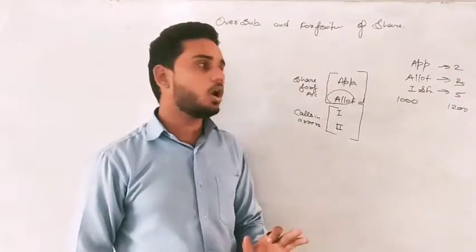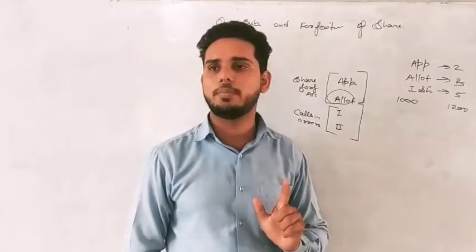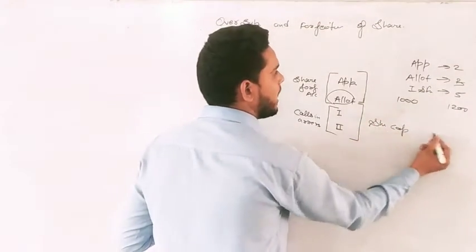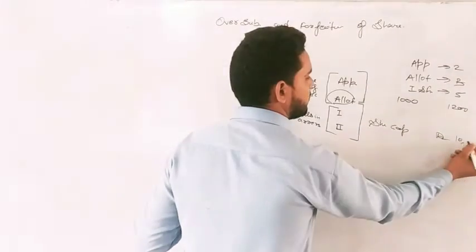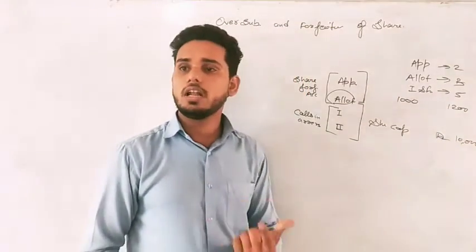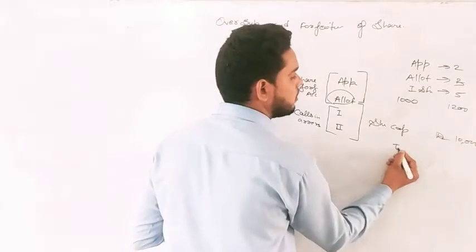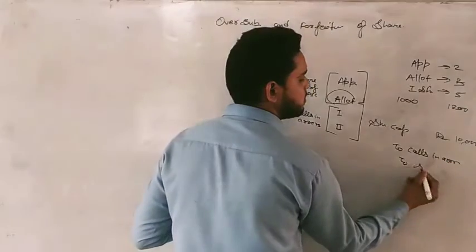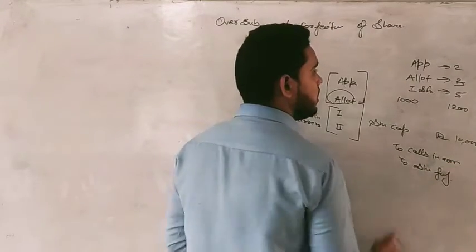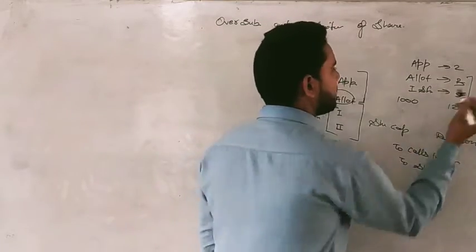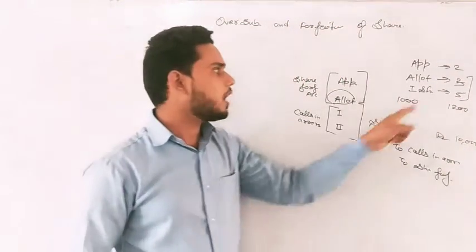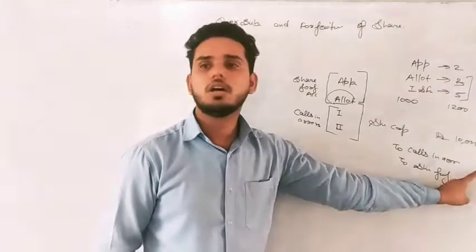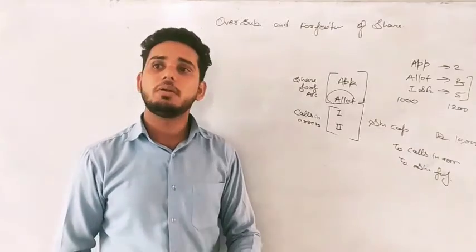So at the time of forfeiture, if he has not paid the allotment, what will be the entry? Sir, we will debit share capital with the called up amount, and that is 1000 multiplied by 10, 10,000. Whatever amount is not paid, we will write to calls in arrear, and whatever amount is paid, we will write to share forfeiture. Normally, I am saying that he has not paid allotment and first and final. So you will say, sir, 5 plus 3, 8 is not paid, 1000 multiplied by 8, we will write in calls in arrear. This is clear enough? But that we cannot do.